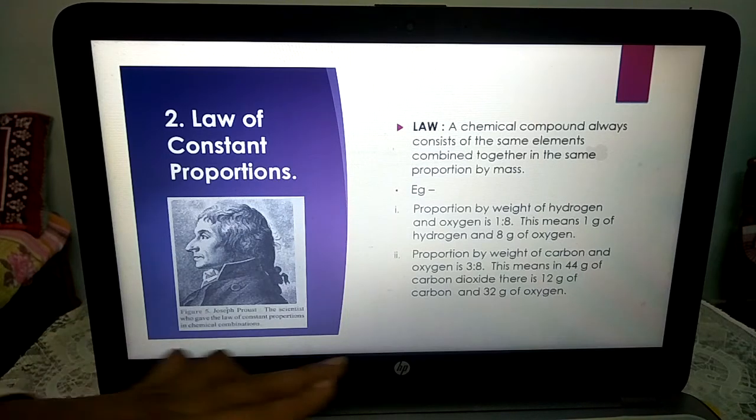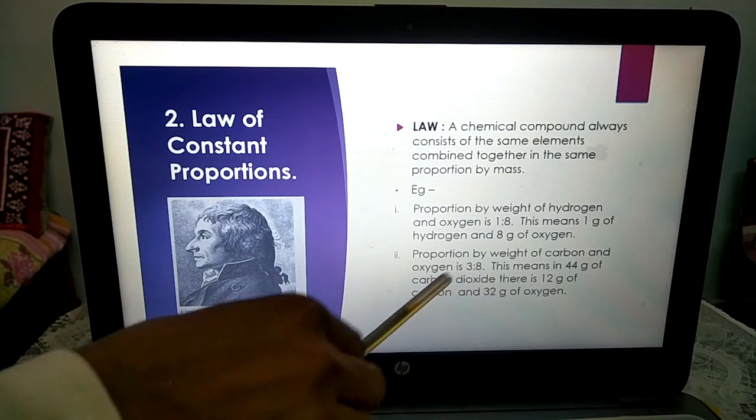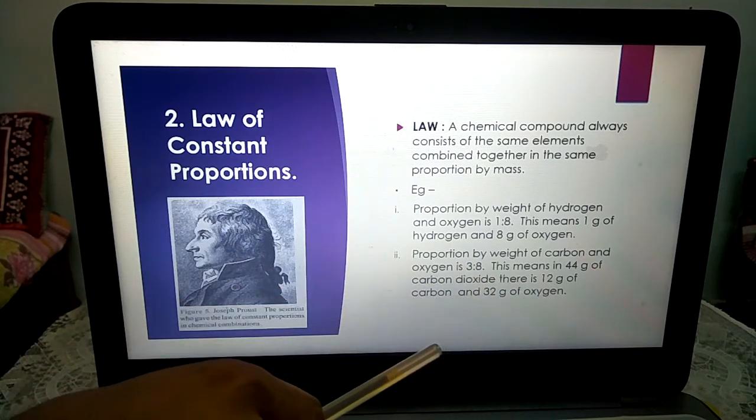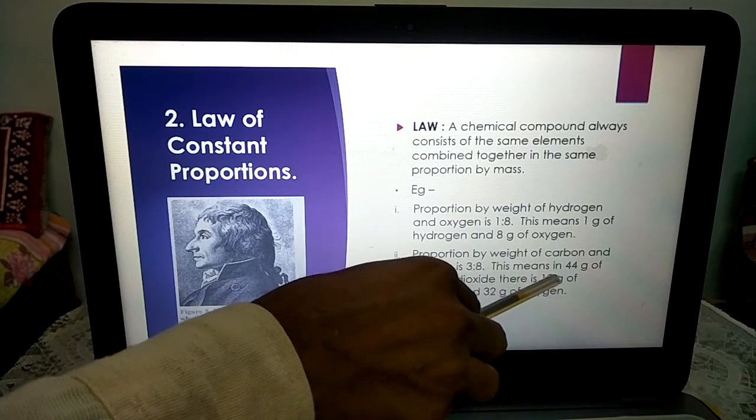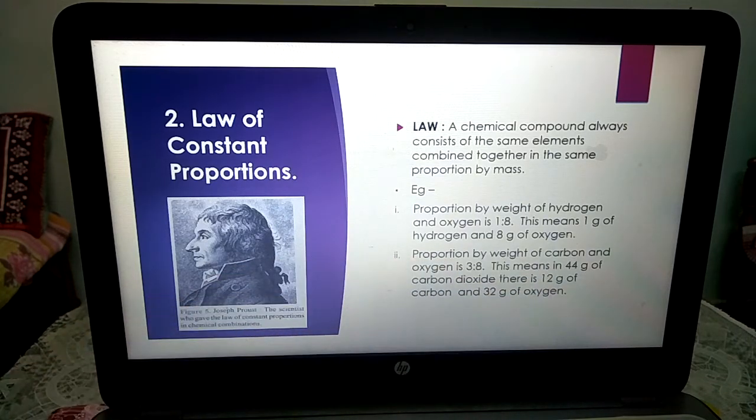When we are writing 12:32, we can divide both the terms by 4. Then we get 4 3s are 12 and 4 8s are 32. We are just reducing the ratio, the proportion. 12:32 is nothing but, when reduced, 3:8. It totally makes the ratio of 3:8, and 12 gram plus 32 gram totally makes carbon dioxide of 44 gram.